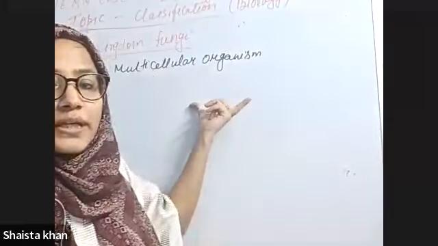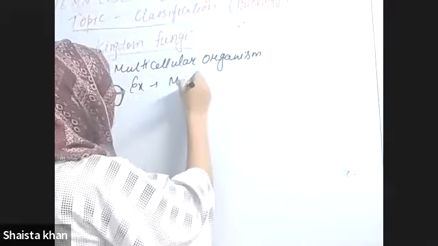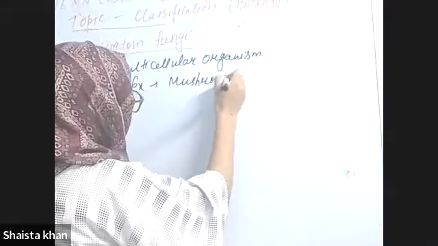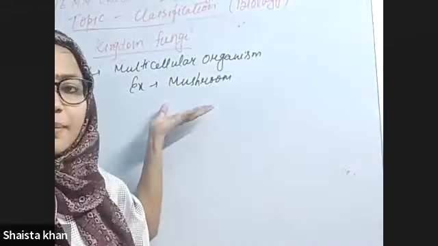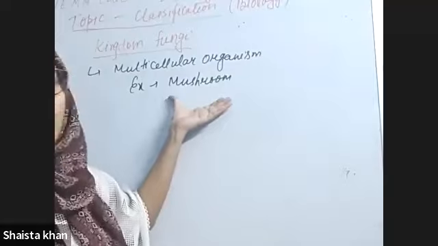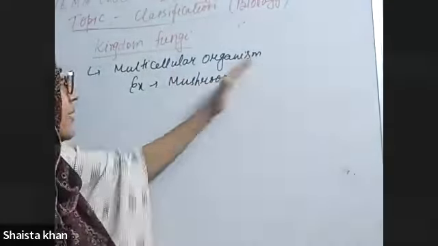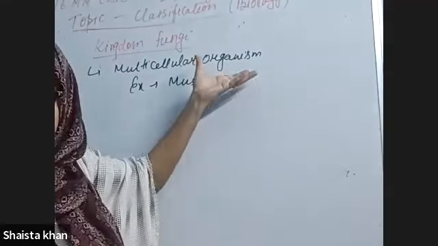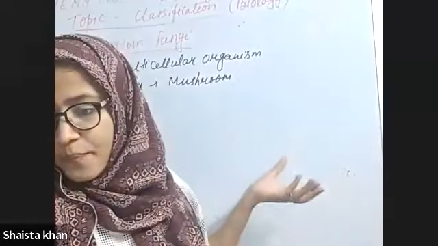But generally, it is multicellular. An example of a fungus is a mushroom. Some people also eat mushroom as food. So generally it is multicellular, but there is yeast. Yeast belongs to the family of fungi, which is a unicellular organism, right?